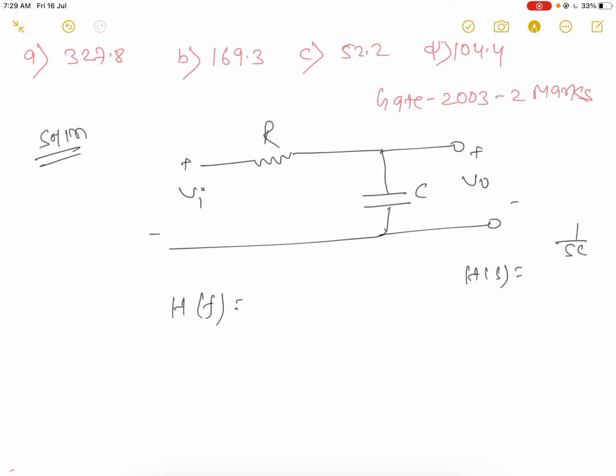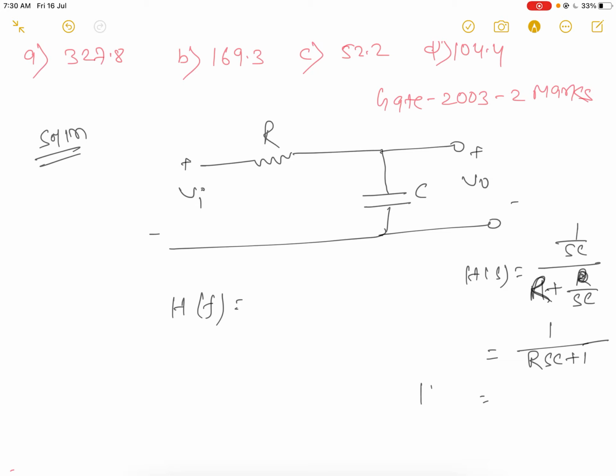We know that 1 upon SC, divided by R plus 1 upon SC. It becomes 1 upon R plus SC, so SC is common, cancels out, giving 1 upon RSC plus 1.